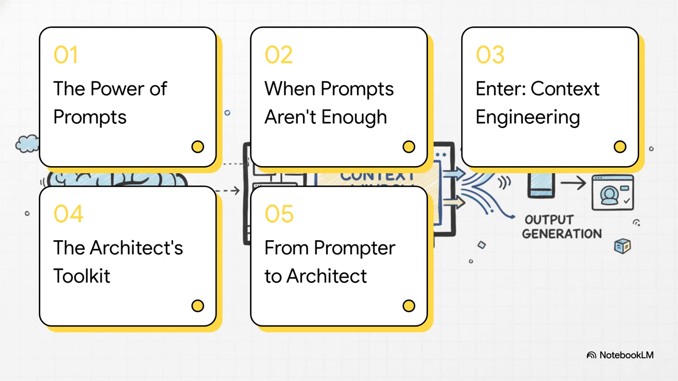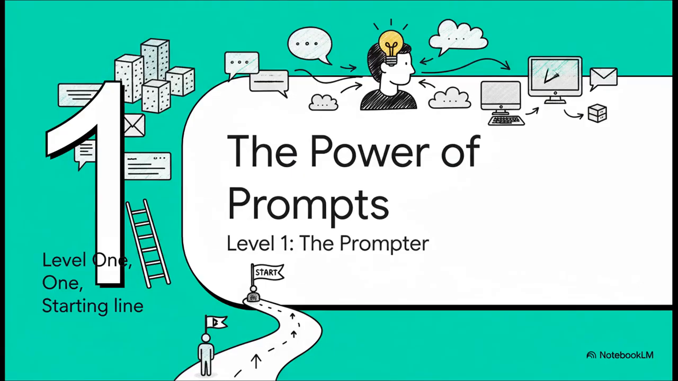So here's how we're going to break this all down. We'll start with the basics, the power of prompts. Then we'll look at why that's not always enough. After that, we'll dive into the big idea, context engineering. We'll unpack the tools you'll need. And finally, we'll map out that journey from being a prompter to becoming an architect. Okay, let's kick things off with section 1, the power of prompts.